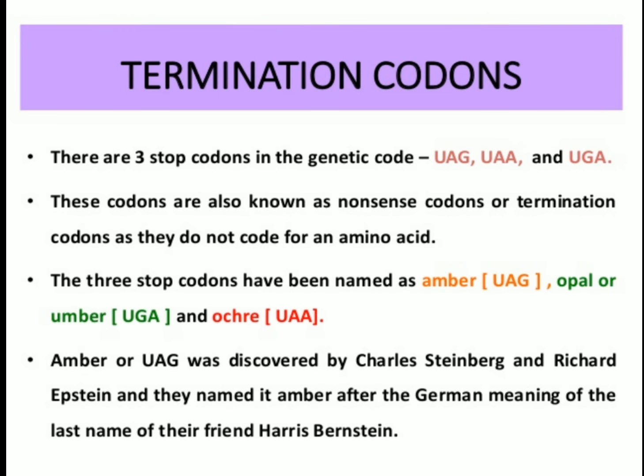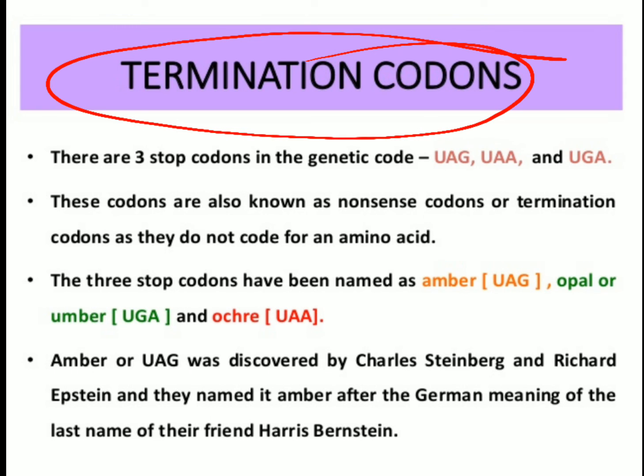Similarly, every chain which starts must have a certain end. The end is recognized by the termination codons or chain terminators. There are three stop signals, that is UAA, UAG and UGA. These codons are also called nonsense codons or terminating codons, nonsense because they don't sense any amino acid.